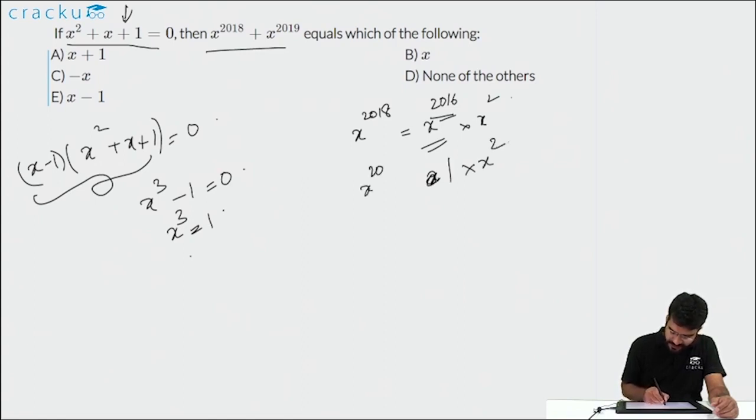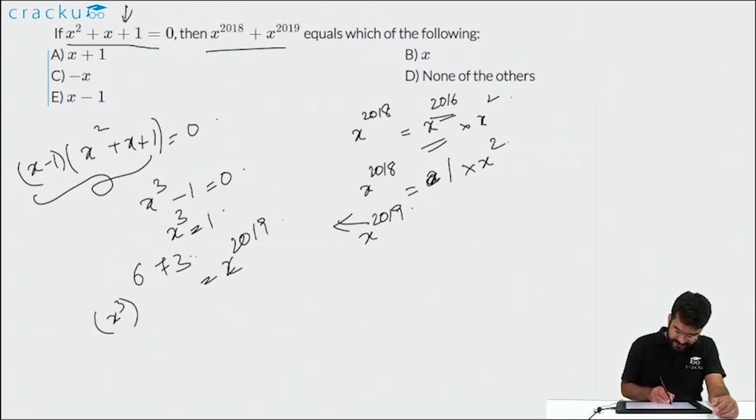So x to the power 2018 is equal to x square, and x to the power 2019, you can note that 2019 is a multiple of 3. It will be actually equal to x cube to the power 673, which is x to the power 2019. So as x cube is equal to 1, even x to the power 2019 is equal to 1.